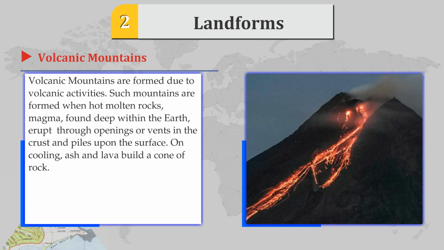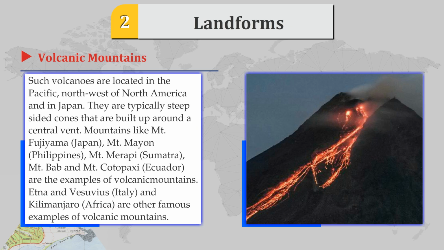Such mountains are formed when hot, molten rock, magma, found deep within the earth, erupts through openings or vents in the crust and piles up on the surface. On cooling, ash and lava build a cone of rock. Such volcanoes are located in the Pacific, northwest of North America and in Japan. They are typically steep-sided cones that are built up around a central vent.